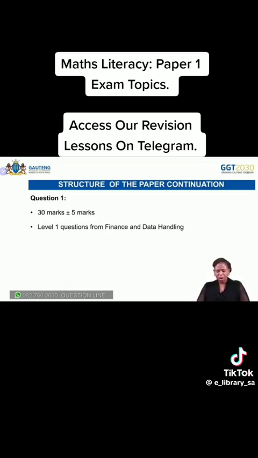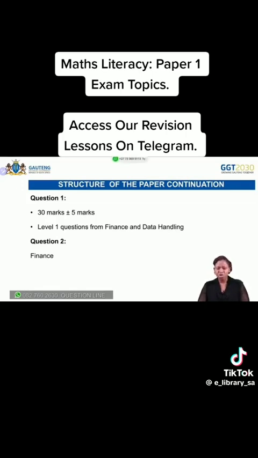Question 1 is 30 marks, which is finance and data handling, which are easy questions. I want to emphasize these easy questions. Make sure that you get the whole 30 marks, because all you need to do is read information from the text. There's no need to do basic calculations when it comes to question 1. Question 1 is about reading information from the text.